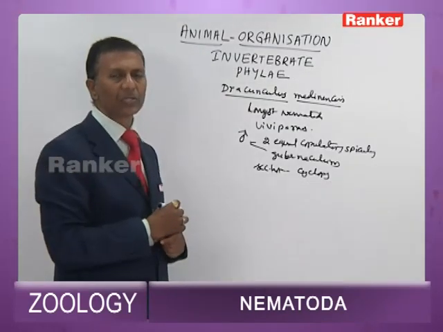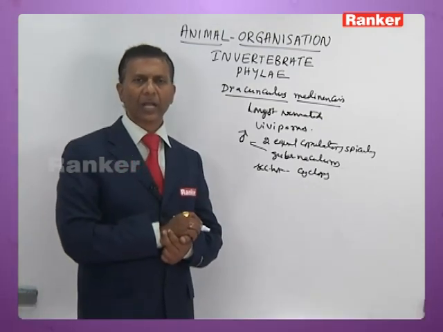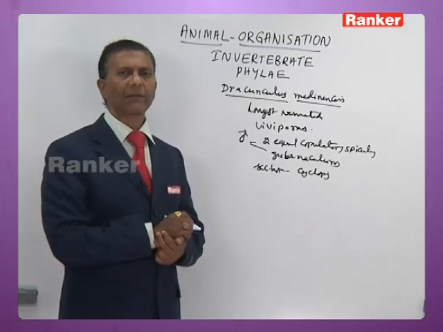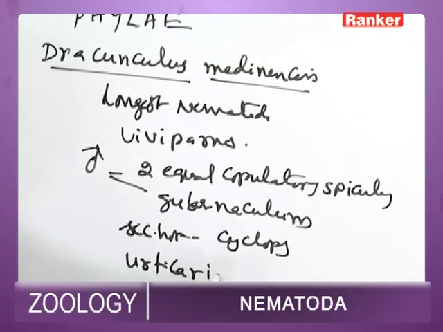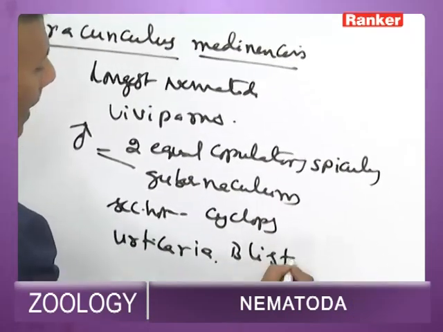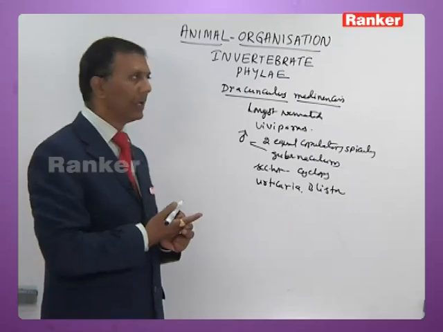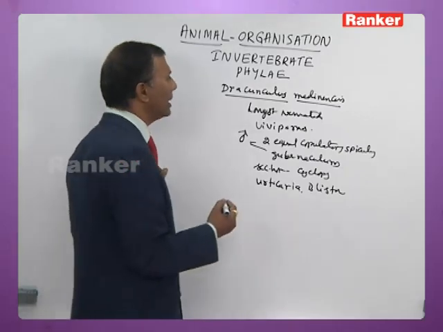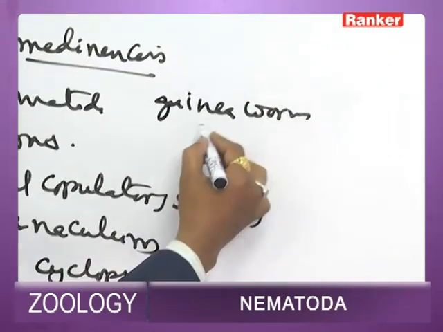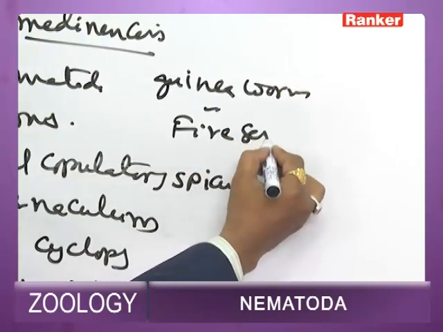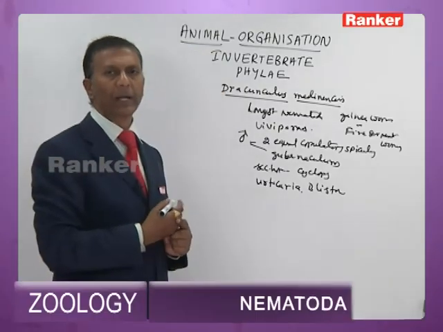It lives in the subcutaneous tissue of the ankle and shank region, and thereby it causes skin infection called urticaria and blister formation in the ankle region, which goes on oozing out the embryos. It is the longest nematode, commonly called guinea worm or fire serpent worm.